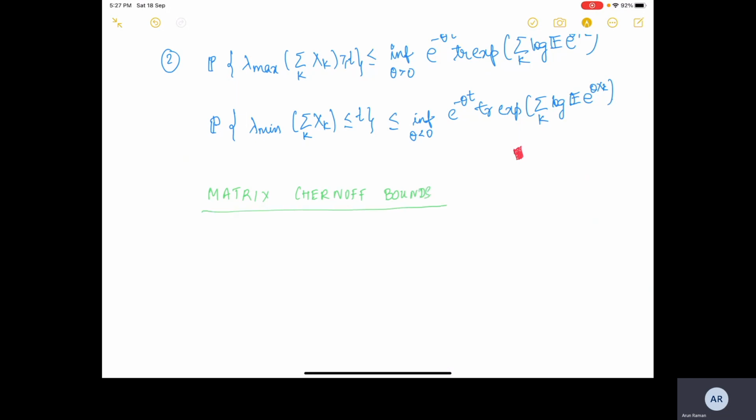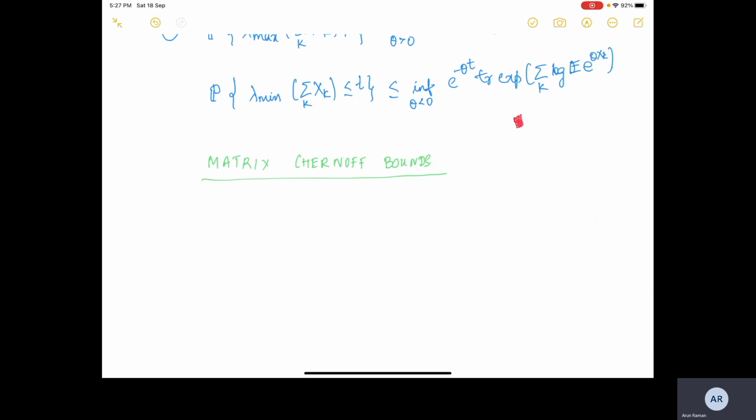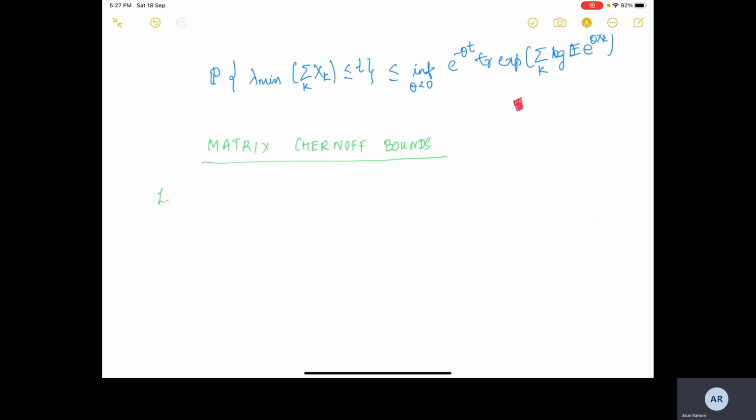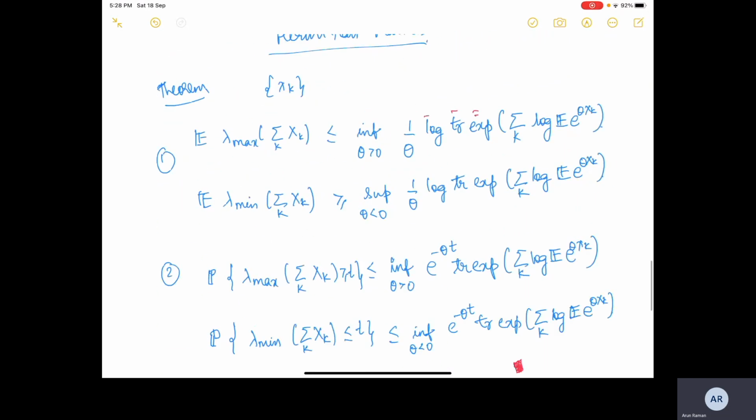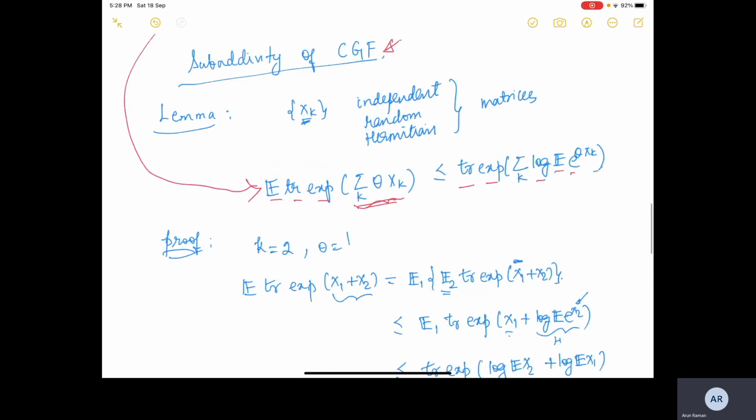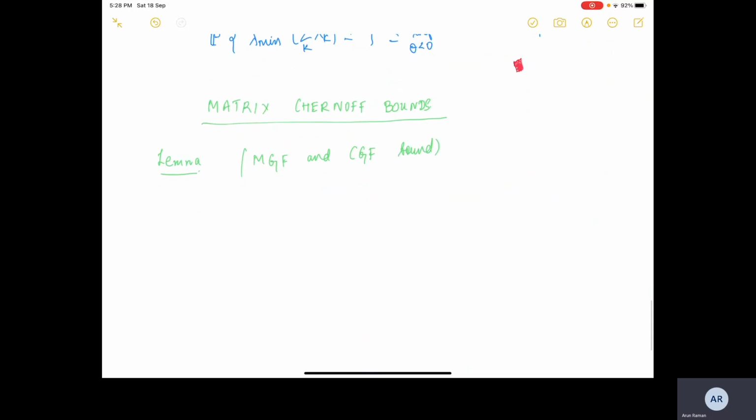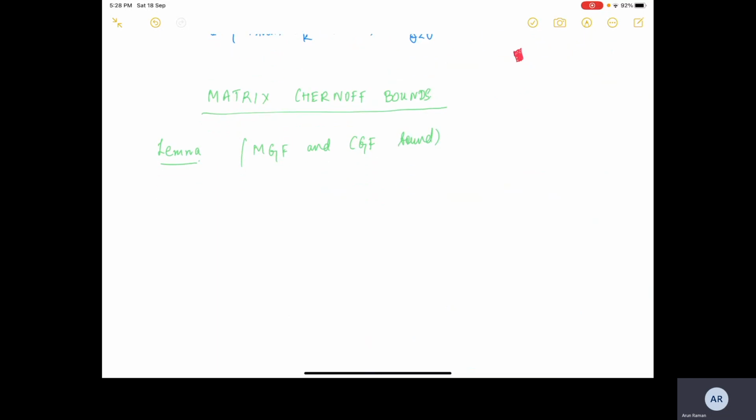Okay, so the bounds itself, I mean the statement is very long, but before going into what the matrix Chernoff bounds are, we will just prove a lemma, which is again an MGF and CGF bound. I mean, okay, sorry, this is not exactly subadditivity, but for proving the master bounds, we proved an intermediate lemma, and then we used that lemma to prove. Similarly, we will prove an intermediate lemma, and then we will use this lemma to prove the matrix Chernoff bounds.